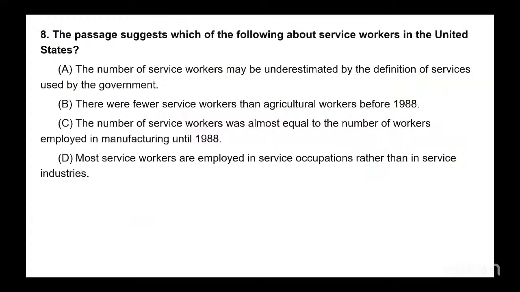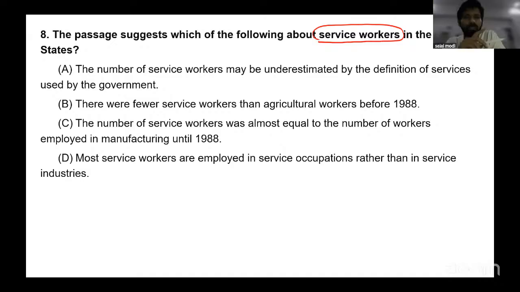The passage suggests which of the following about service workers in the United States? About service workers. Remember, we did that Toyota example. Toyota is making cars. So the lawyers working in Toyota, the HR people, the janitors, they are all categorized as industry and not service.